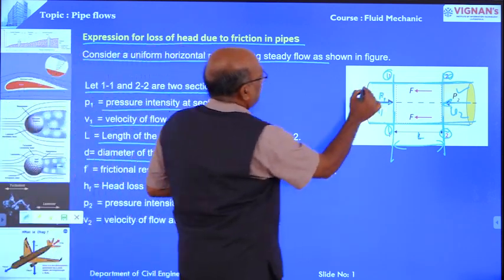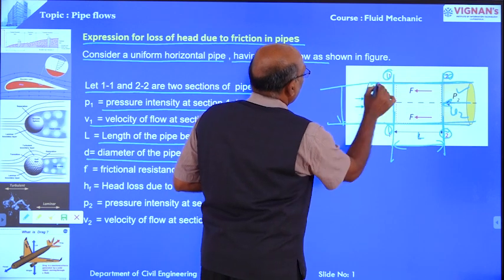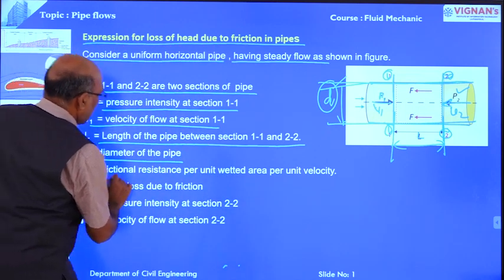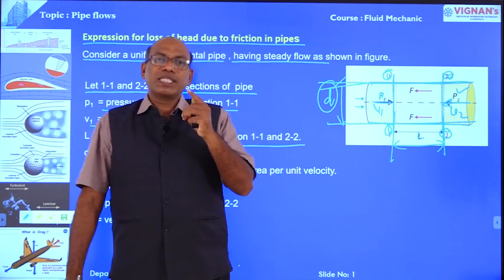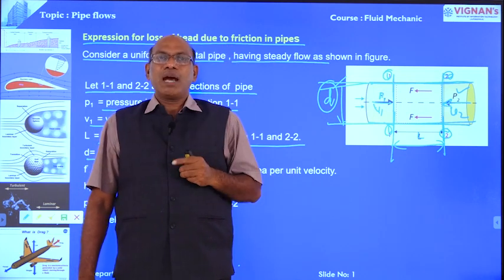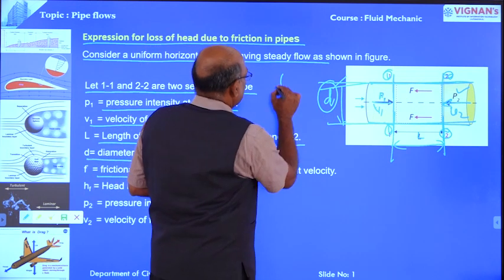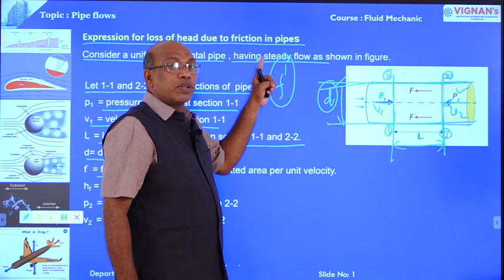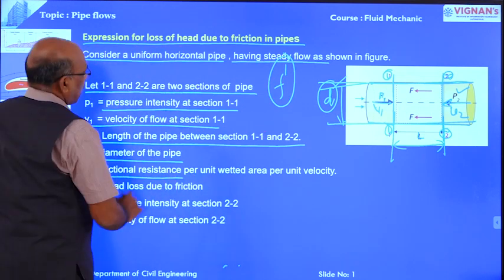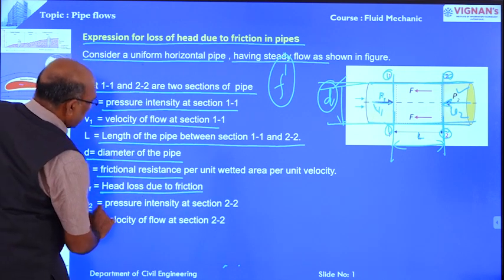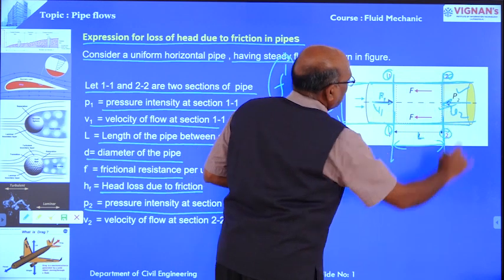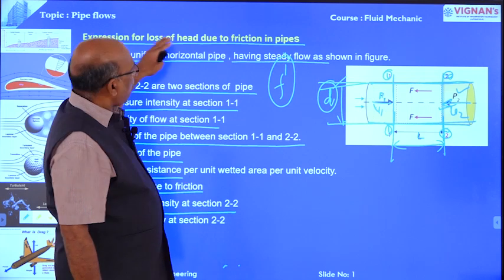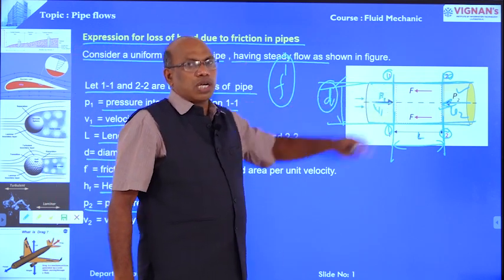D is the diameter of the pipe, because this is a uniform section. And F dash is the frictional resistance per unit wetted area per unit velocity. F dash, this is an important term. F dash is the frictional resistance per unit area per unit velocity. Next, HF is the head loss due to friction, P2 is the pressure intensity at section 2, and V2 is the velocity at section 2. These are the terms used in the derivation of head loss due to friction based on this horizontal pipe.